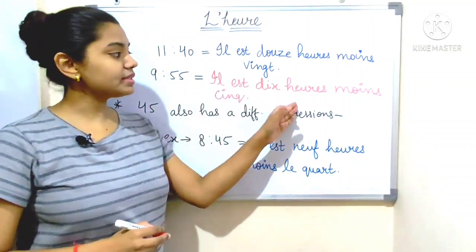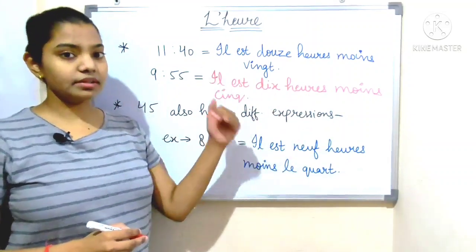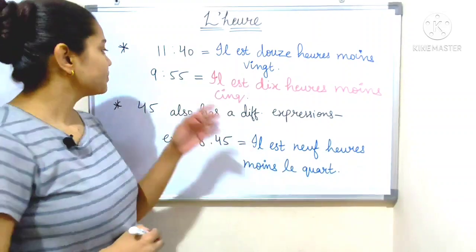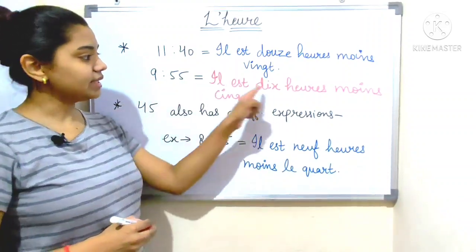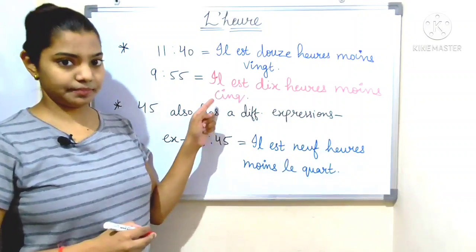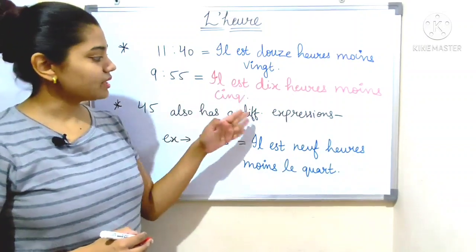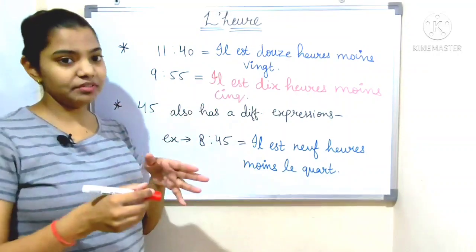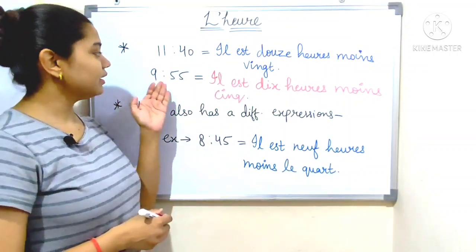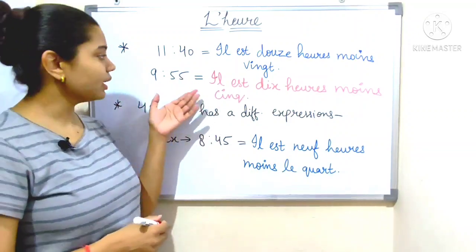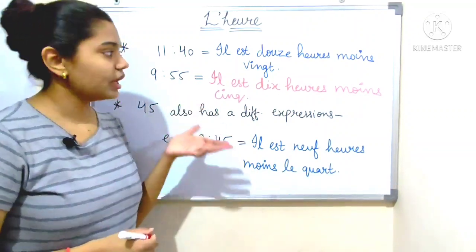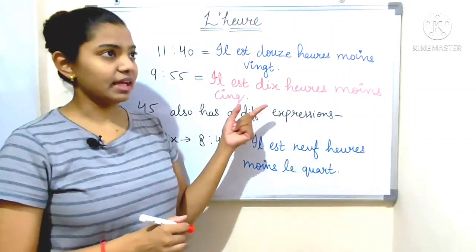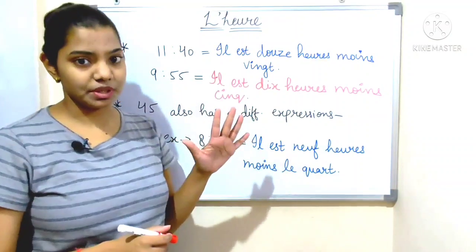So that means it is 5 minutes to 10, a quarter to 10. That is 9:55. Il est 10 heures moins 5. But you can also say 9:55 in a simple way: il est 9 heures 55. But we mostly say il est 10 heures moins 5, like 10 बजने में 5 मिनट बाकी हैं.